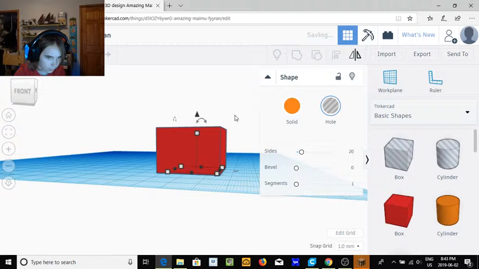Other things, pretty straightforward. Torus, paraboloid, heart, star, icosahedron, however you say that, ring, dice, diamond, lots of different shapes. Yeah, that's basic shapes.